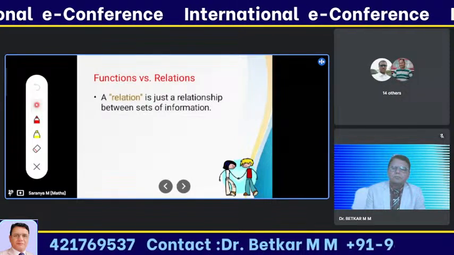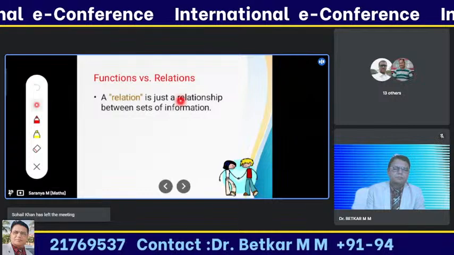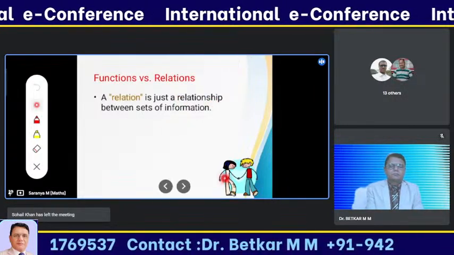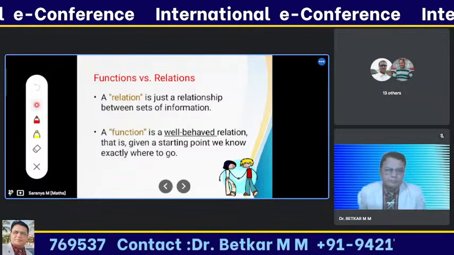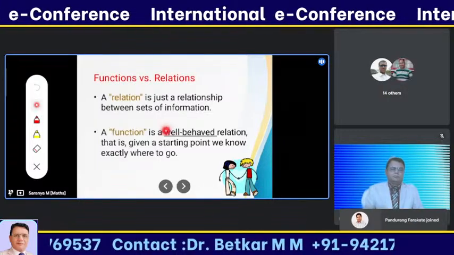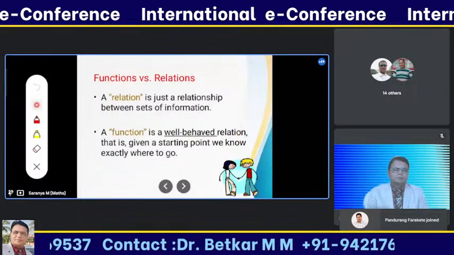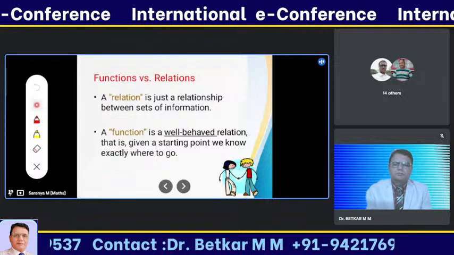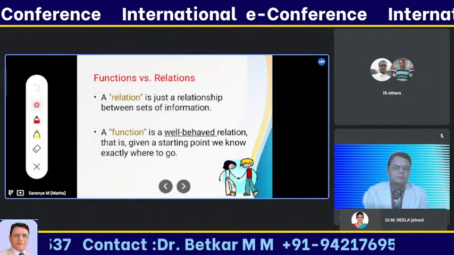The concept of relation is a well-framed rule. There is a relationship between a minimum of two sets. There is a connection, a bond between two things. That is called a relation. And a function is a well-behaved relation. So exactly the point where we have to go, a well-framed condition, is called the function. Let's see through some examples.